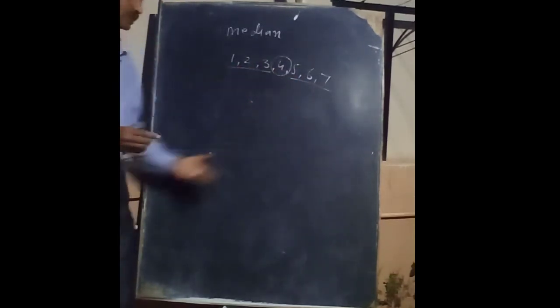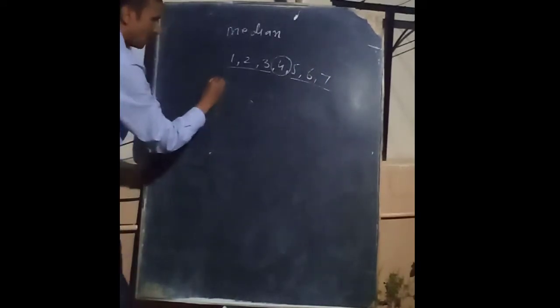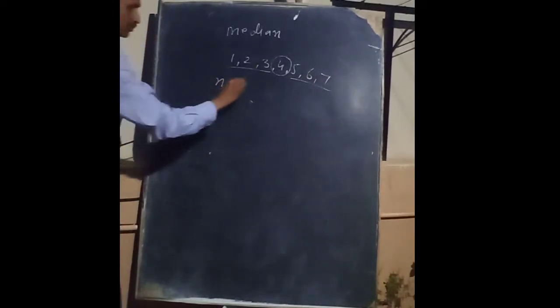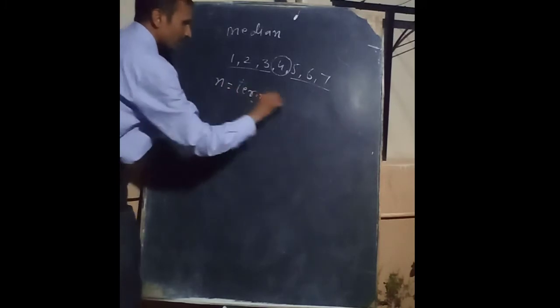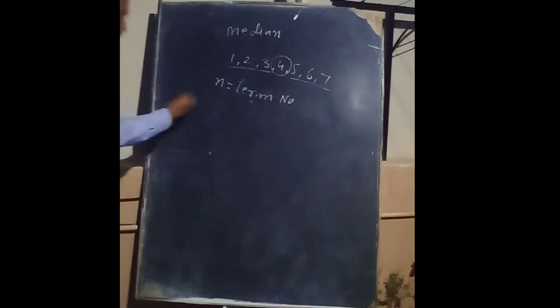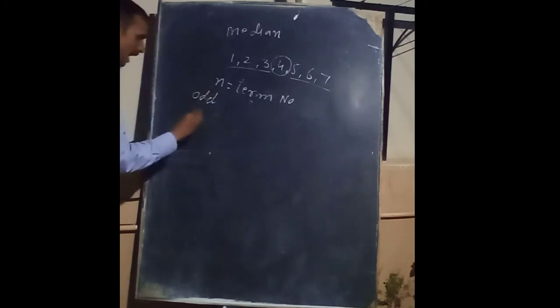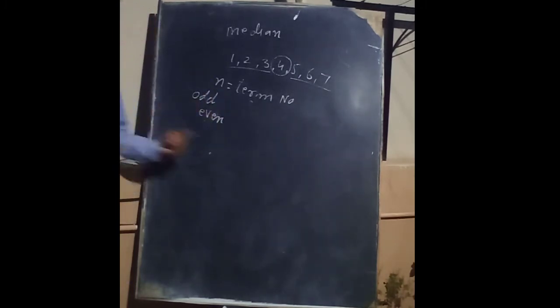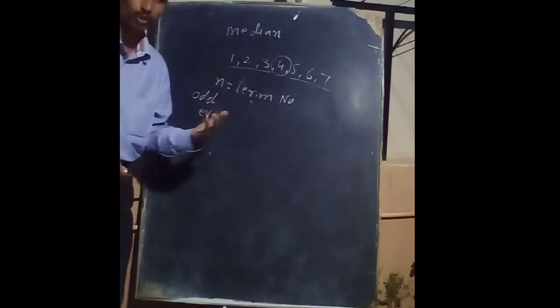Like that, these numbers are called the terms. How many terms are there? The number of terms. If the term number is odd or even, then what do we have to do? Let's come a little back. What is grouped data? What is ungrouped data?